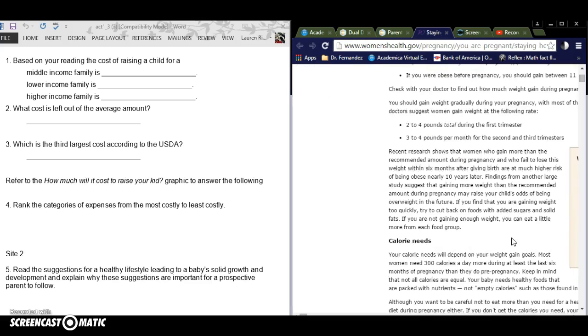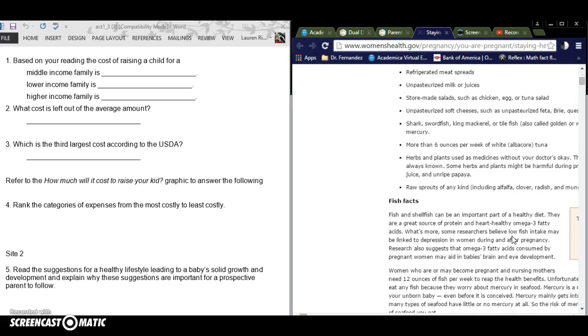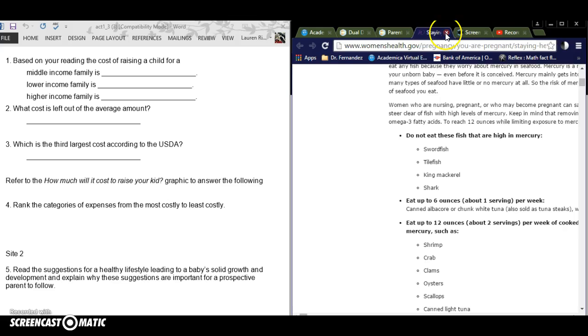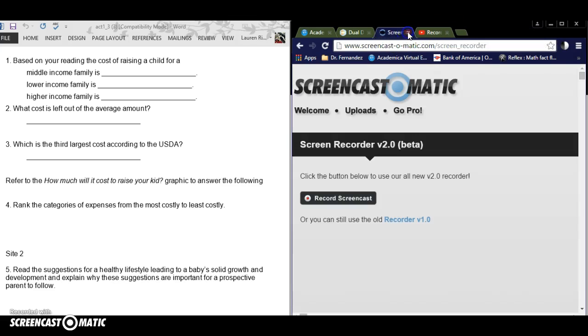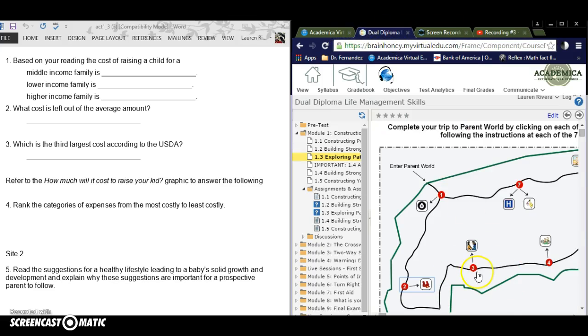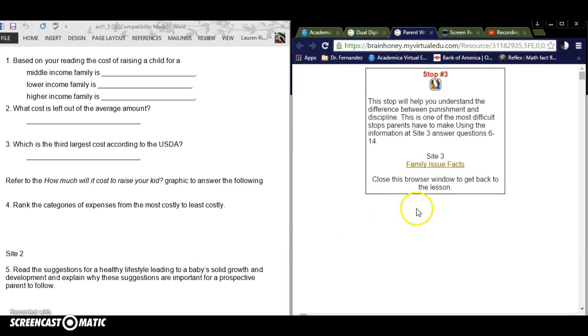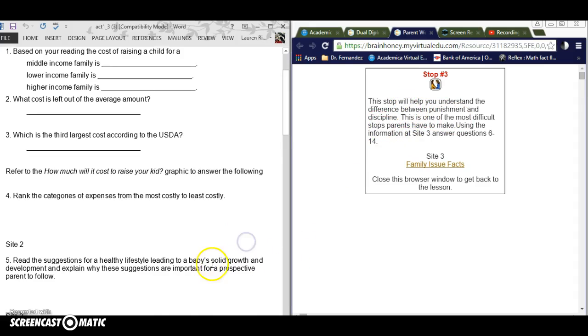The article is here. You can scroll down and read the whole article. When you are done, you can close it and go back to your course and then move on to Site 3. And this is all about family issues, understanding the difference between punishment and discipline.